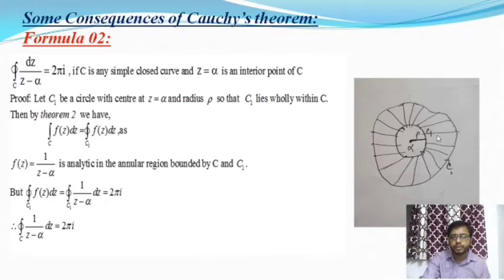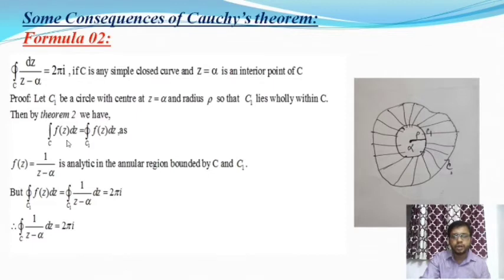So here C1 is the circle, C is any curve, and C1 lies within C. Then we apply the second theorem on Cauchy's consequences. What is the second theorem? I have already discussed it in the first section of lecture 5.